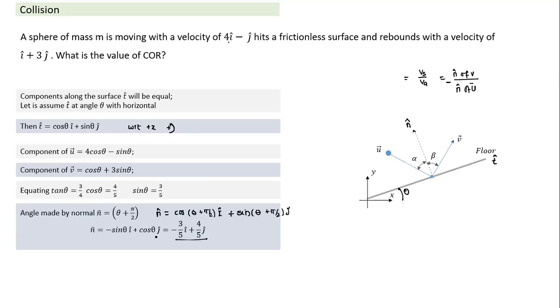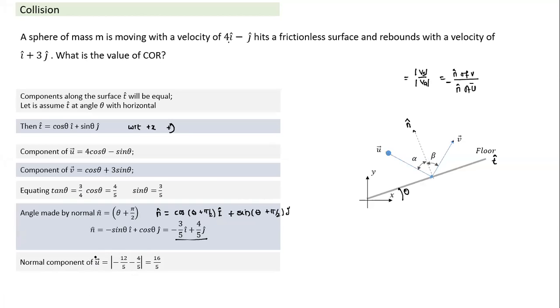Now once I have the n cap vector, if I take the dot product of u bar and n cap, it gives the component along the normal direction. And if I take this direction also, I'll get the normal component also. So basically, I can find both of them. So the normal component of u bar, and here I'm just interested in magnitude. To find the restitution, I know both are in the opposite direction. I will take the magnitude of the normal components, and this should come in the opposite side.